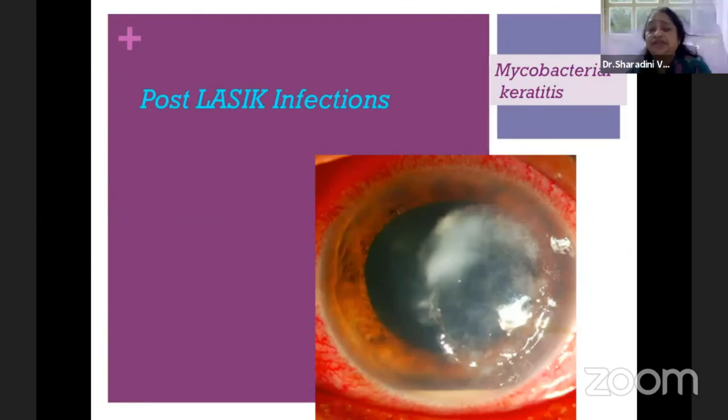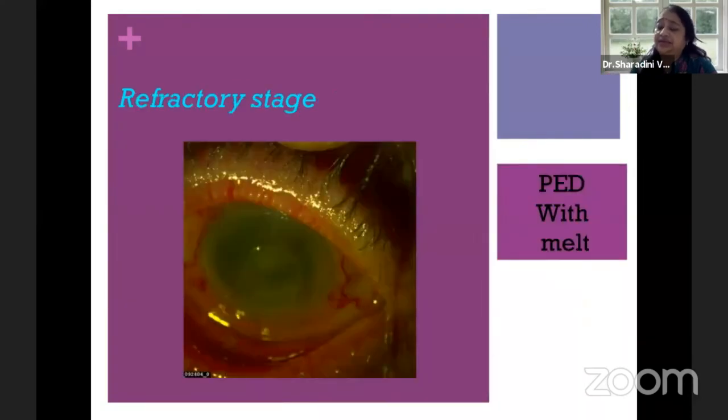Similarly in cases of atypical bacteria like mycobacteria. Mycobacteria is most of the time diagnosed by suspicion. We are not able to diagnose it only on a clinical basis. This patient is actually a post-LASIK patient, was treated for staphylococcal infection for a long time, and did not respond. Then we lifted the flap, did the scraping, and asked the microbiologist to do AFB staining and put up a specific culture. Then it was confirmed to be a mycobacterial keratitis, and it responded very well to the treatment.